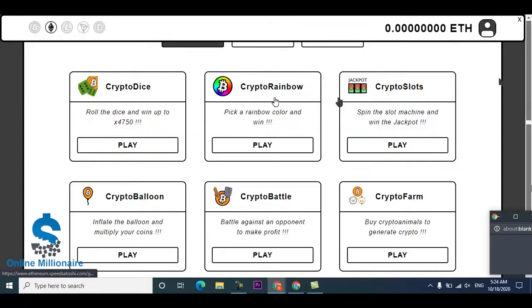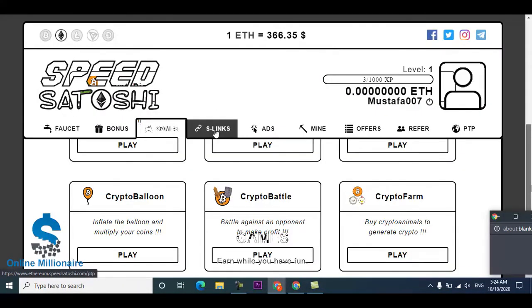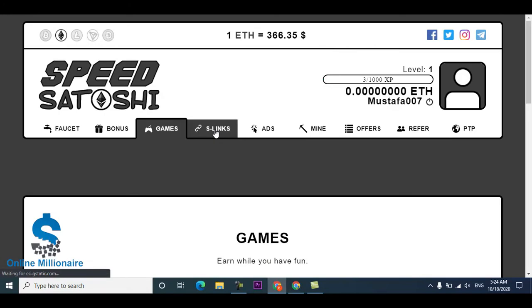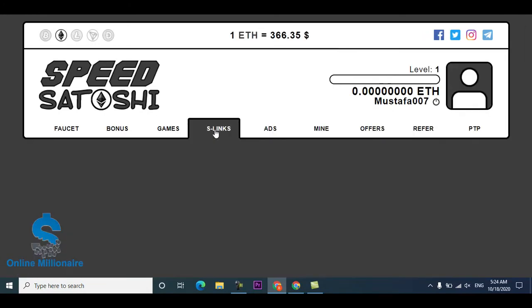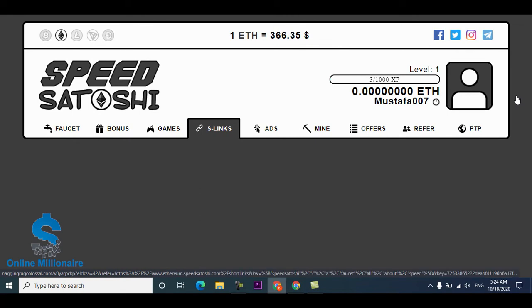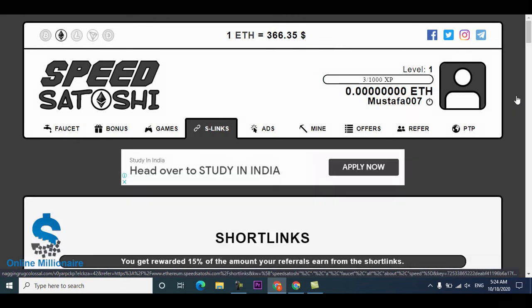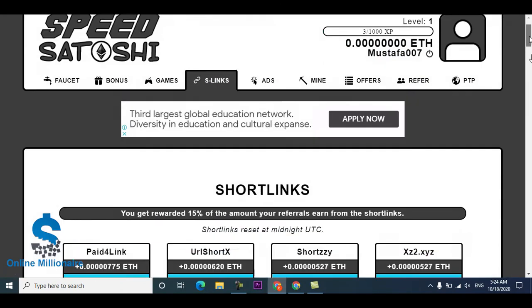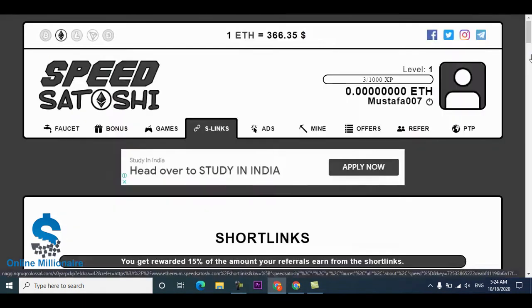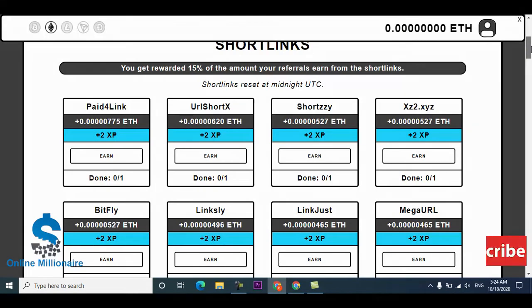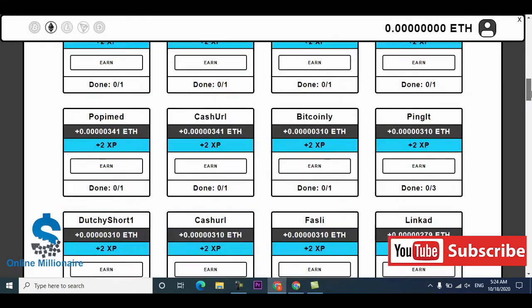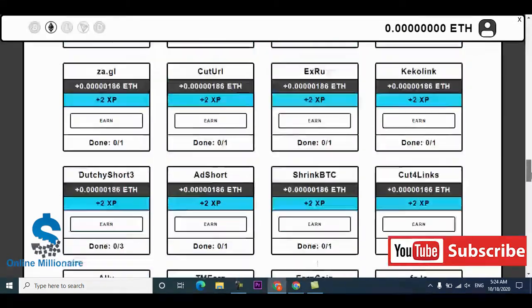And the next one is the short link. You can complete the short links and earn from here too. You can complete all the short links and earn much more from this website. I'll show you how many short links are available on this website. This many short links are available.